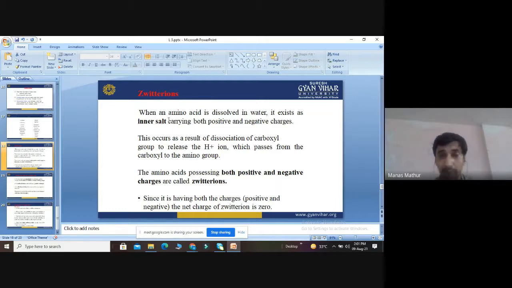So the amino acid will have both charges, positive and negative. Those amino acids which possess both charges are called zwitter ions.